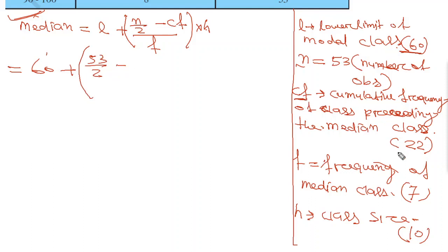CF, cumulative frequency, is here 22, so we can write 22 divided by F. F is here 7, bracket into H. H is here 10.